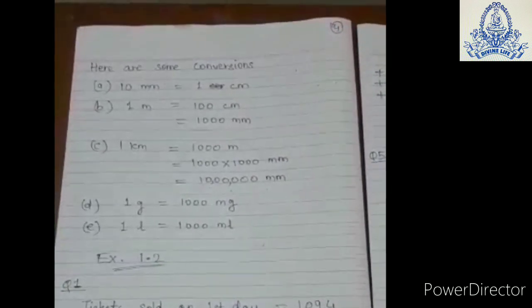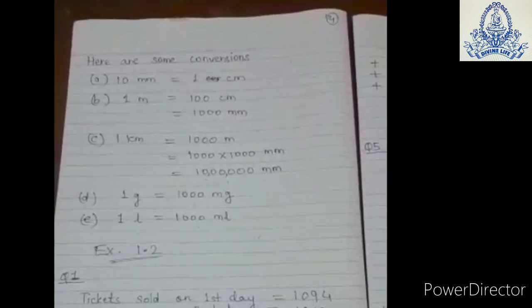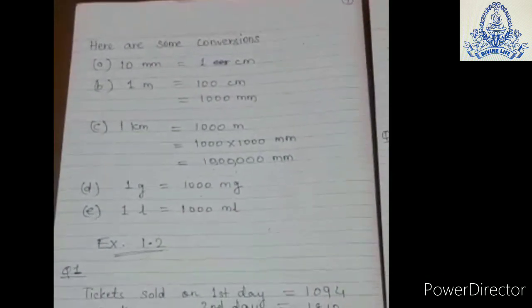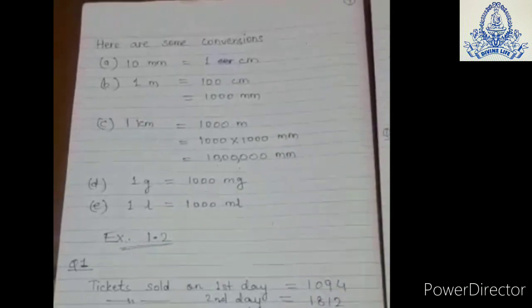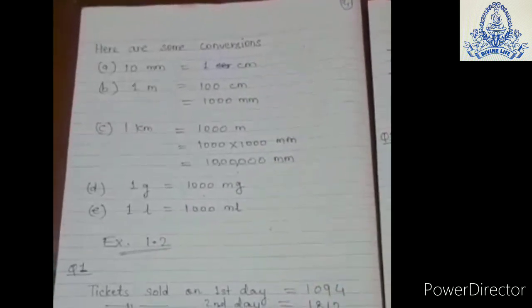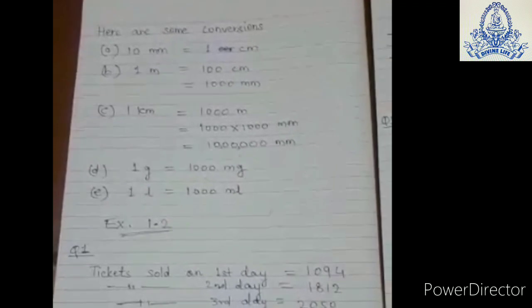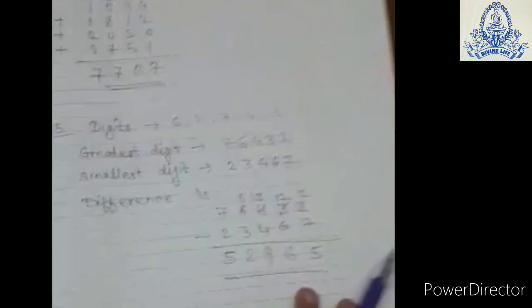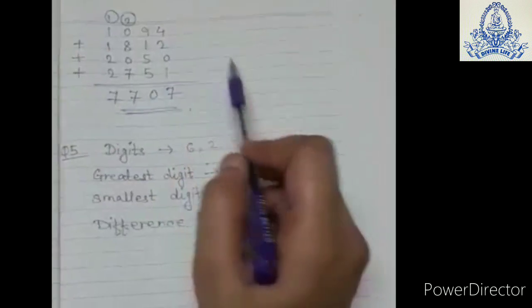Tickets sold on the third day is 2050 and tickets sold on the fourth day is 2751. So what is the question? What is the number of tickets sold on all 4 days? So tickets sold on all 4 days is the addition of all the number of tickets.